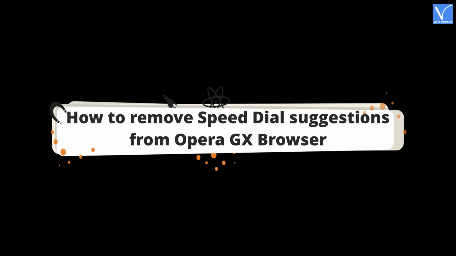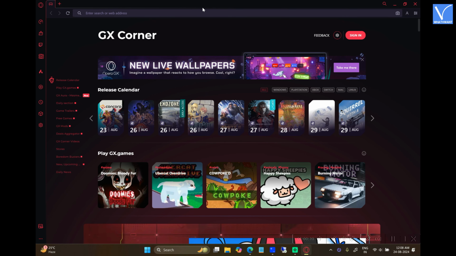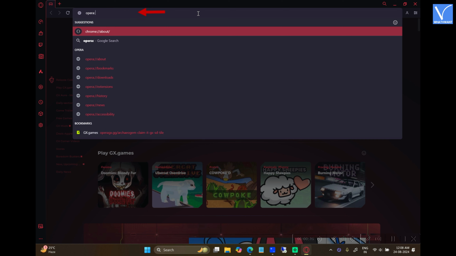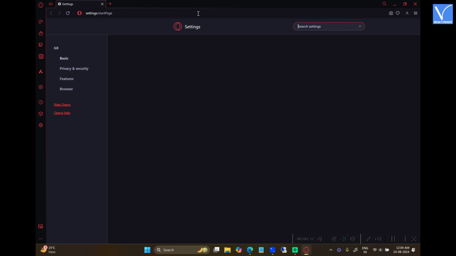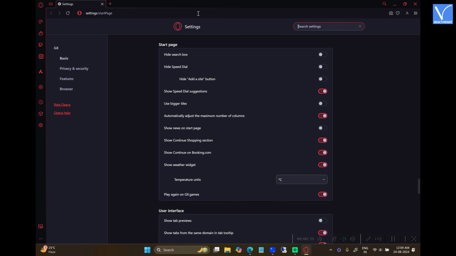How to remove speed dial suggestions from Opera GX browser. Launch the Opera GX browser on your computer. In the URL bar, type the address displaying on screen. And hit enter, then it redirects you directly to the Start Page section in the Settings page.